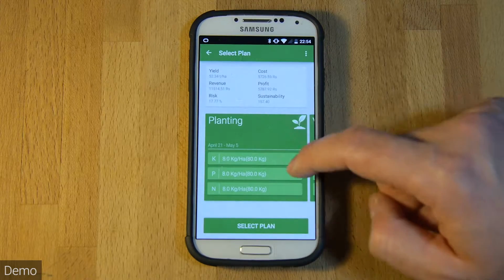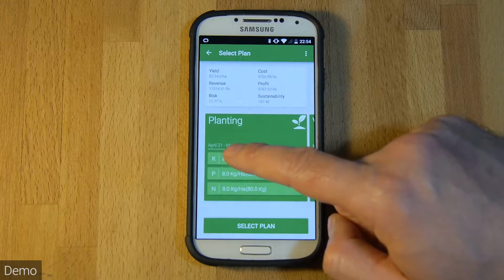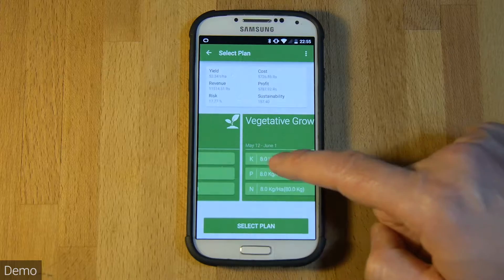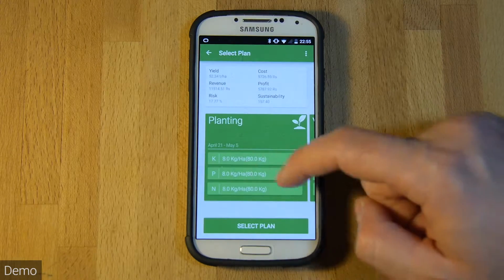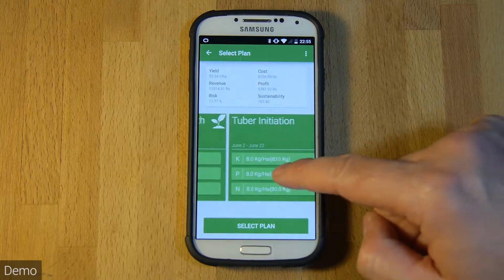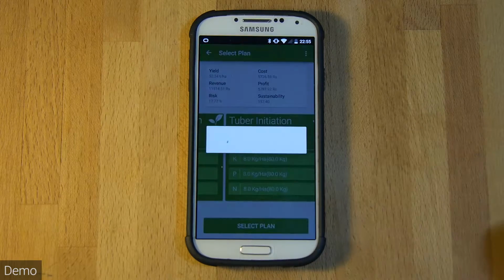This is the plan details screen. This is where I can see the exact recipe of fertilizers and application timings for that specific plan. So let's go ahead and select this plan.